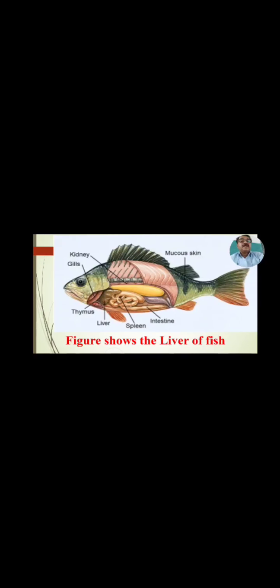Again we have seen the liver of fish. This is the spleen, another digestive gland found in fish.